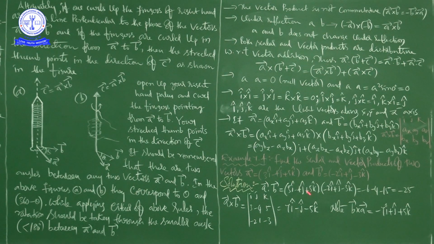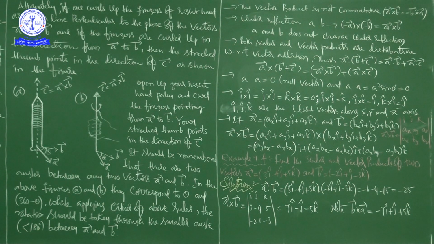The scalar product we already know, we discussed it in our previous chapter, work, energy and power. Now you see the scalar product in matrix method, right? These are the two vectors, 3i minus 4j plus 5k and minus 2i plus j minus 3k.